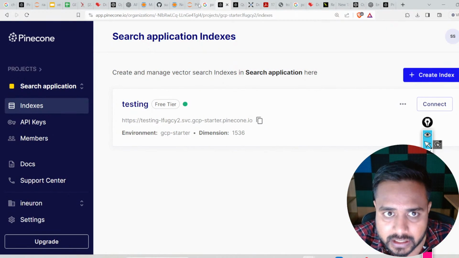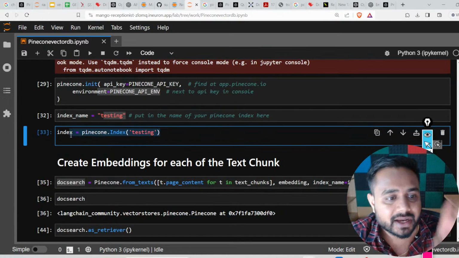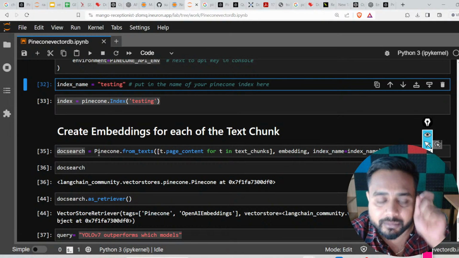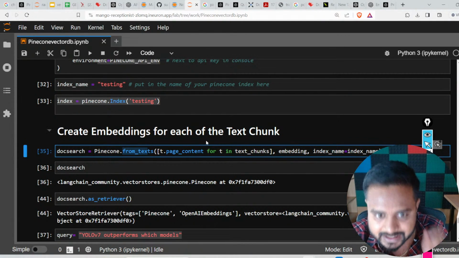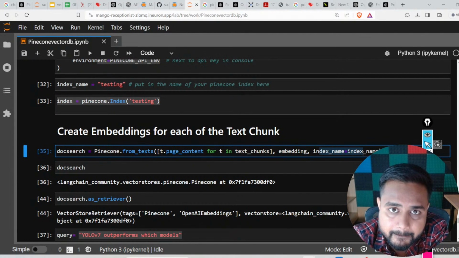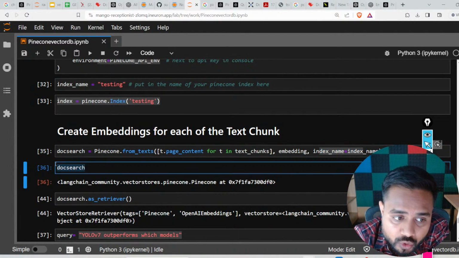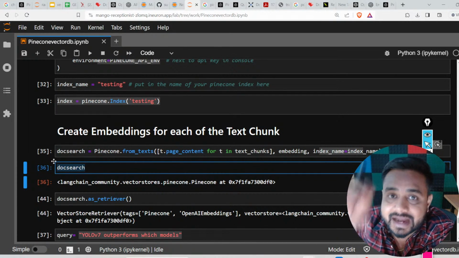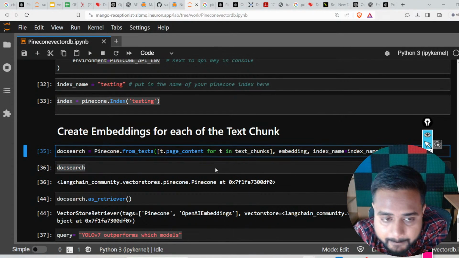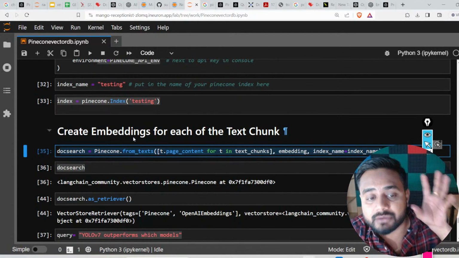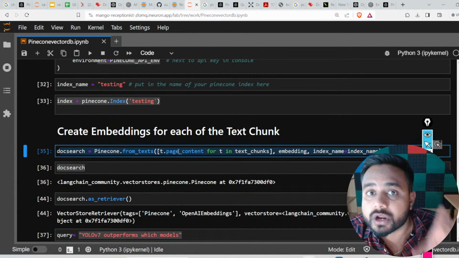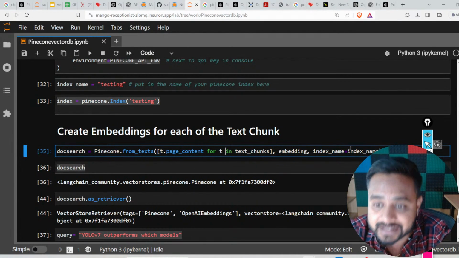After that, this is my index, basically the name of the index. Now what I did here, I called one method, Pinecone from text, and here is my text, here is my embedding, and here is my index name. Then I'm going to create an embedding and store it inside the database. Here I'm storing my embedding into my vector database at this particular line.